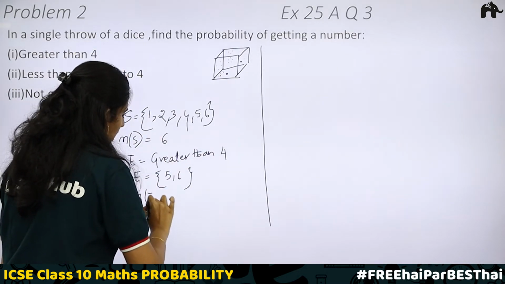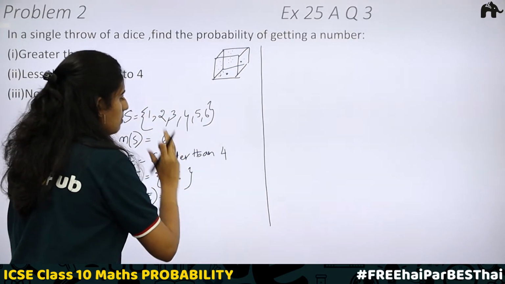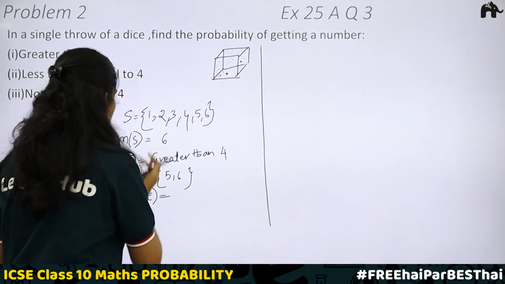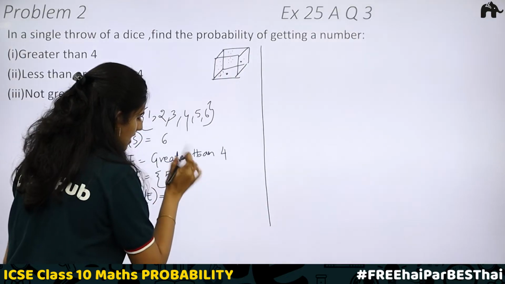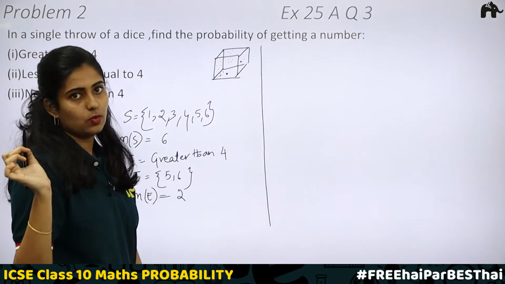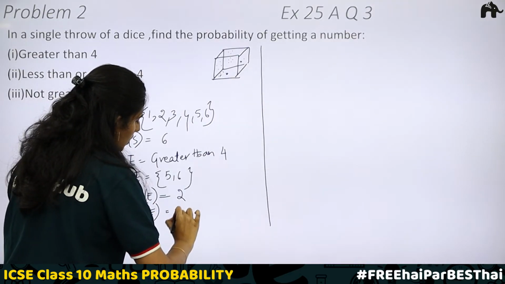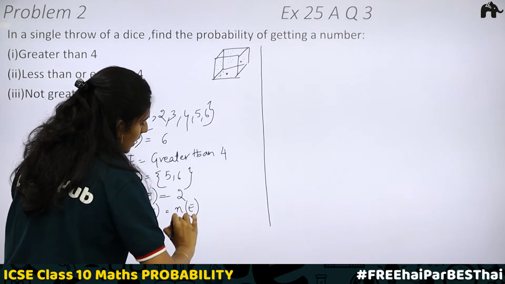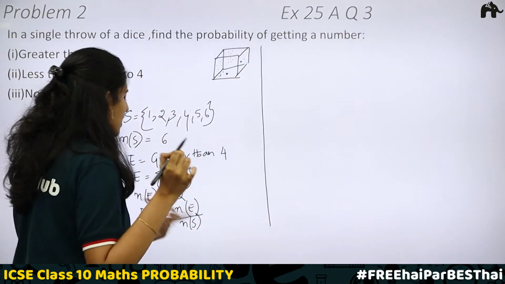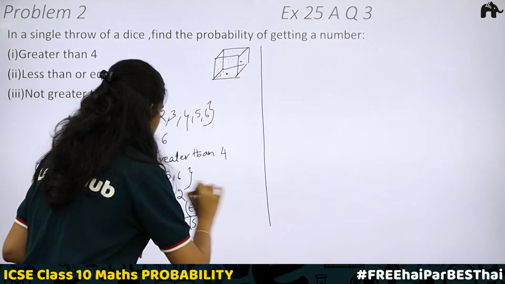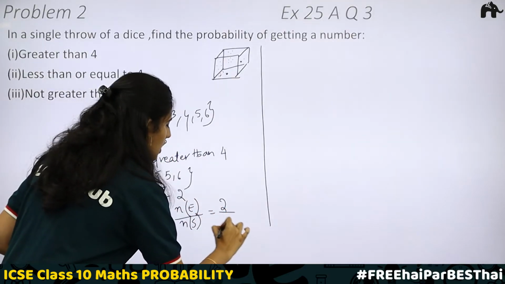So what is n of E? Number of outcomes favorable to the event. Here the event is a number that is greater than 4. The number of outcomes favorable to the event includes 2, that is 5 and 6. So n of E is equal to 2. Now we can easily find the probability. Probability of the event is equal to number of outcomes favorable to the event divided by total number of outcomes, n of E divided by n of S. n of E is equal to 2 and n of S is equal to 6. So 2 by 6.